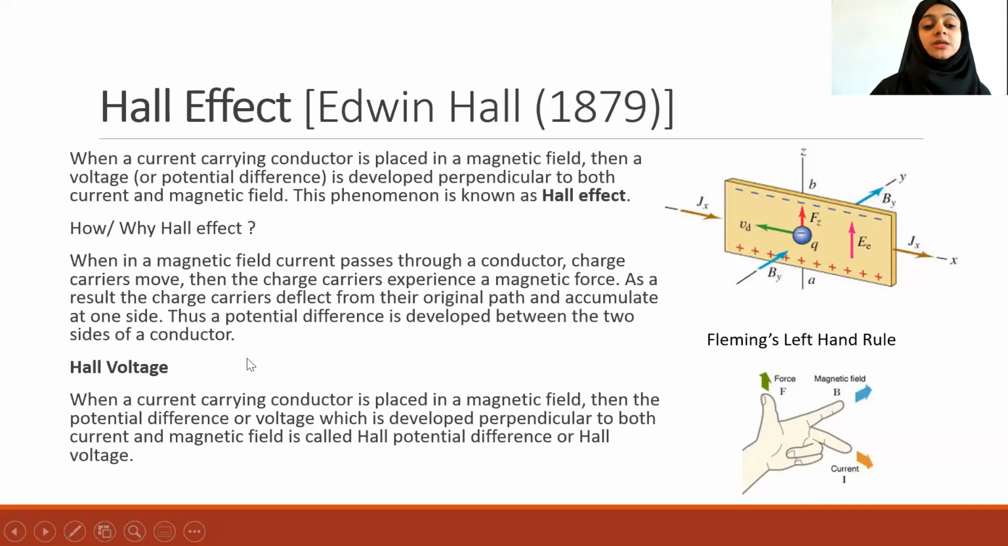Suppose a charge carrier is moving in one direction and it experiences a force. Suppose a charge carrier is moving like this and it experiences a force perpendicular to it. What will happen? It will undergo deflection. And when it deflects from its original path, it gets accumulated on one side. Now, how can we know in which direction it will get deflected?